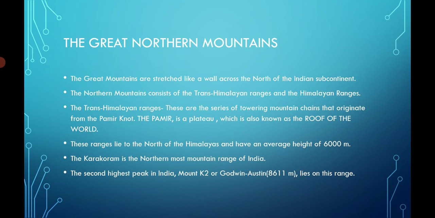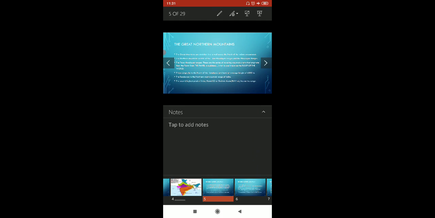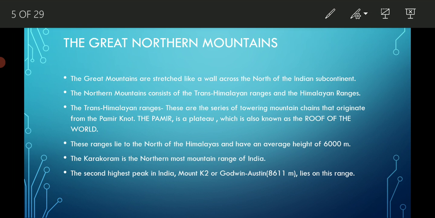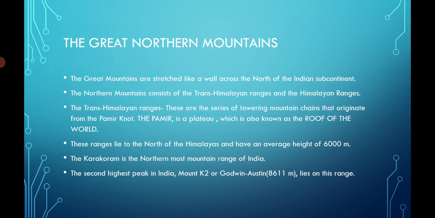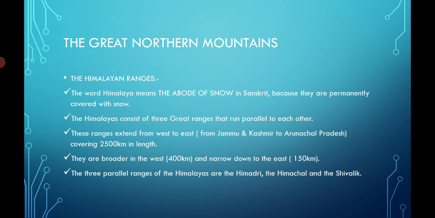The Karakoram is the northernmost mountain range of India, situated at the top in the north. The second highest peak in India, K2 or Goodwin Austen, which has a height of 8,611 meters, lies on this mountain range. Now what are the Himalayan ranges? Himalaya means abode of snow in Sanskrit, meaning they are permanently covered with snow. You will find them snow covered 12 months, 365 days.